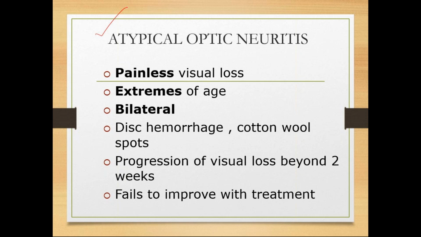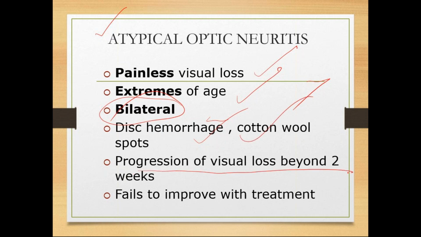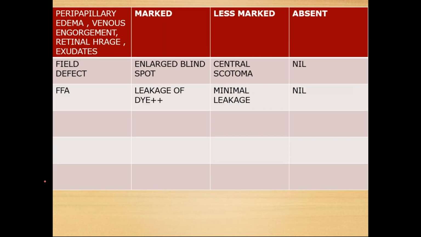Okay, so the other thing is atypical neuritis: painless visual loss. The pain will not be that much. Extremes of age, either this way or that way. It is usually bilateral. Atypical can be bilateral, but typical optic neuritis is always unilateral. Disc hemorrhages can be there, cotton wool spots can be there. Progression of visual loss beyond 2 weeks can be seen, and it fails to improve with treatment. So atypical neuritis usually doesn't improve with treatment, but typical neuritis, most of the time, improves if the treatment is given in time. Okay, so this is all already told.